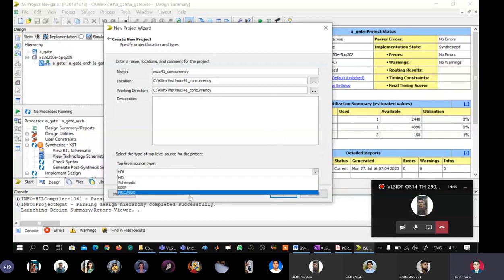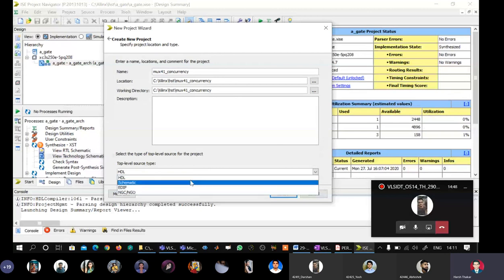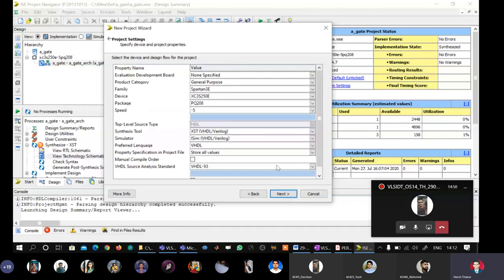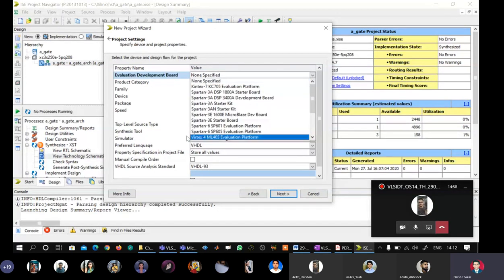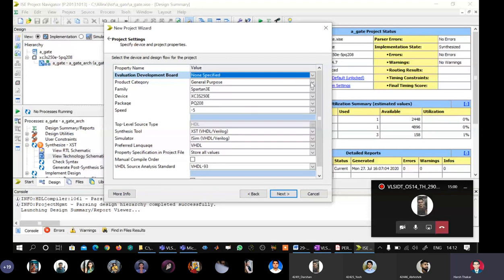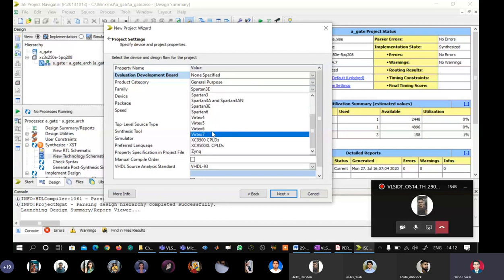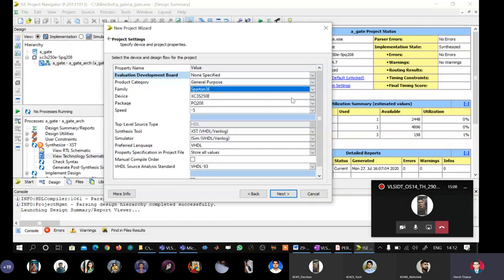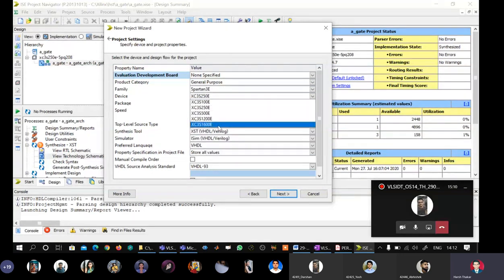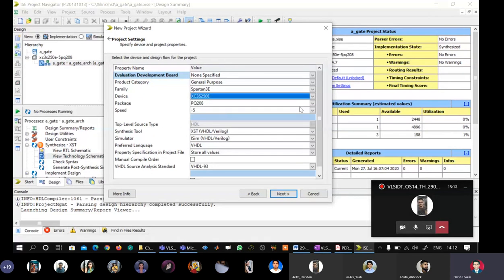For top level source type, out of the 4, because we have to make a VHDL model, select HDL, click next. Then our FPGA kit is not one fetched directly from Xilinx USA, so I'm going to select none specified here. Product category out of the 5 is general purpose. Family is Spartan 3E. Device is XC3S250E. Package is PQ208 amongst all of them. And speed grade out of the 2 is -5.